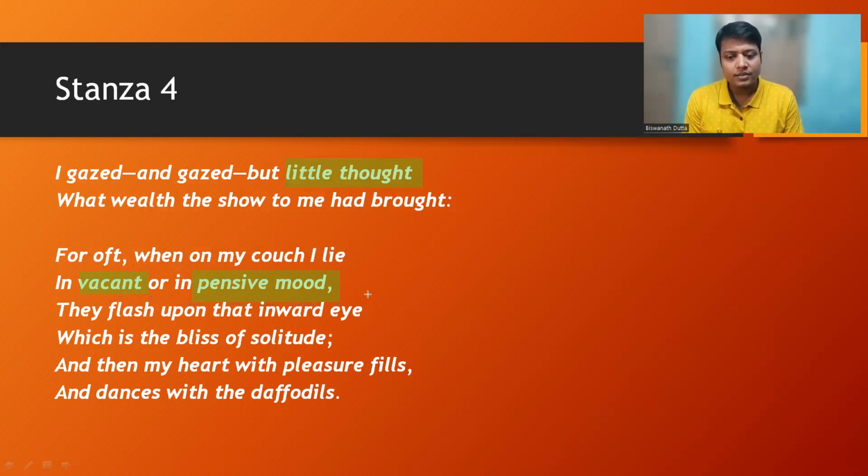In both cases, all of a sudden, "they flash upon that inward eye." Flash, this word is also important. Just like the flash of lightning, the sight of daffodils comes across my mind. All of a sudden, I can see the daffodils, but not with my physical eyes, but with the inward eye. This phrase is also important. Inward eye means with the eye of imagination, I can see those golden daffodils, a host of golden daffodils, "which is the bliss of solitude."